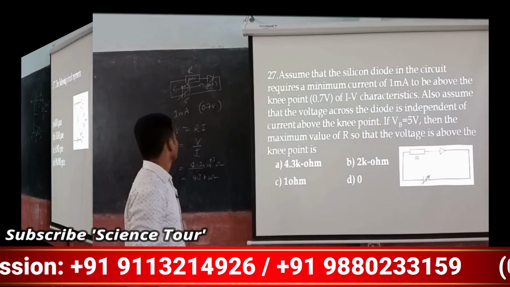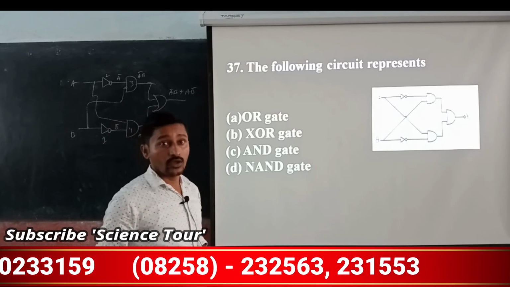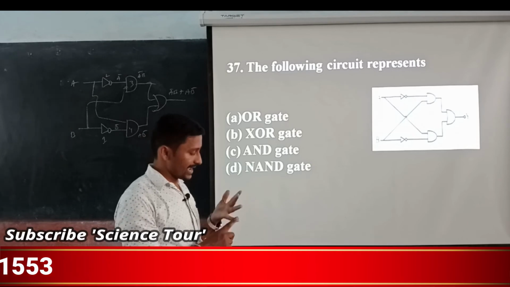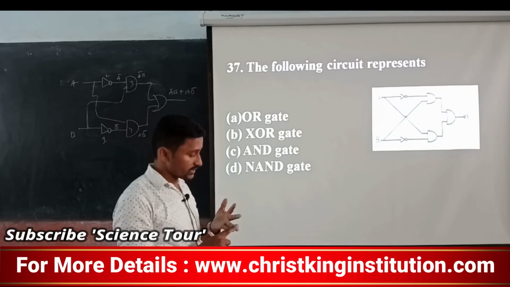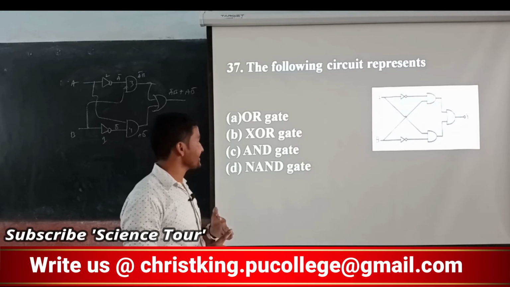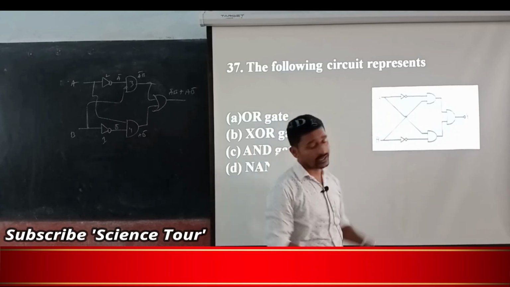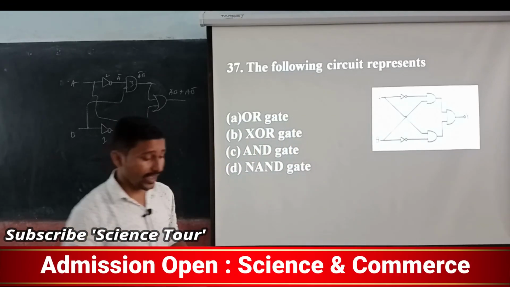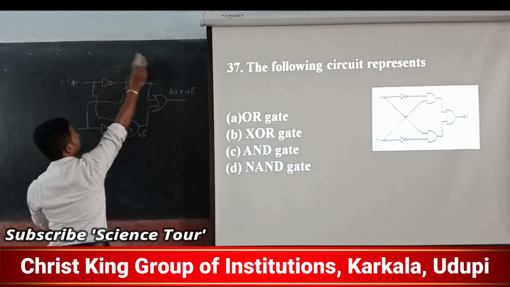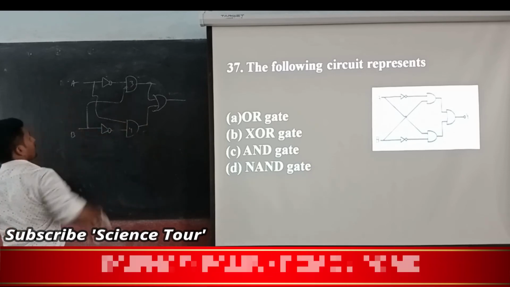This is the thing. Go to the next circuit. The following circuit represents, again now you can't go for a truth table here. I told you there is diagram concept, truth table concept or Boolean algebra concept. Now truth table is a bit tedious and takes a lot of time. See, this is the circuit they have given. Nothing is written, only A and B they have given.